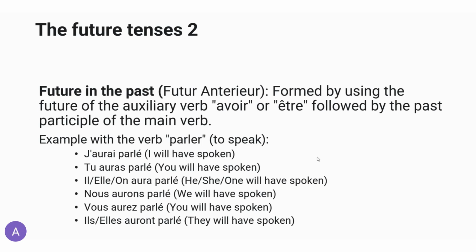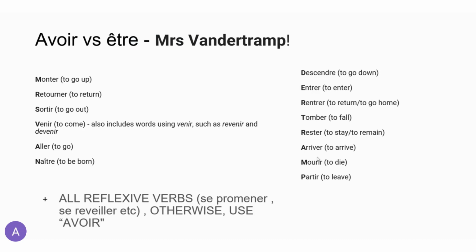So let's go ahead and take a look at when to use avoir versus être. We know the rule of Mrs. Van der Kamp. Now, where does this come from? It comes from the initials of the verbs that actually need by themselves to be used in conjugation with être. I'm sorry, I've provided the list over here for you.